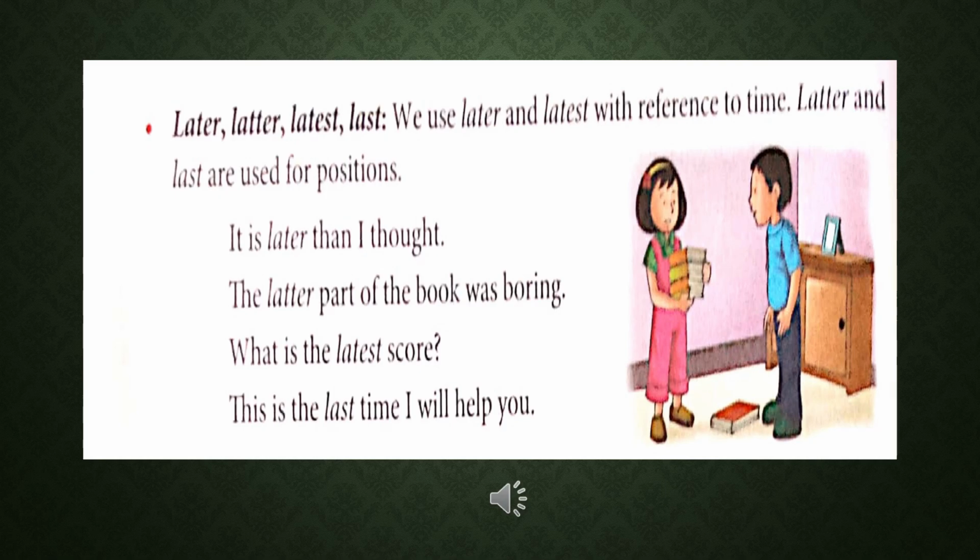Now, let us see the difference between later, latter, latest, last. We use later and latest with reference to time. When we are talking about time, we can use later and latest. Latter and last are used for position. Both latter and last are used for positions. It is later than I thought. The latter part of the book was boring. What is the latest score? This is the last time I will help you.